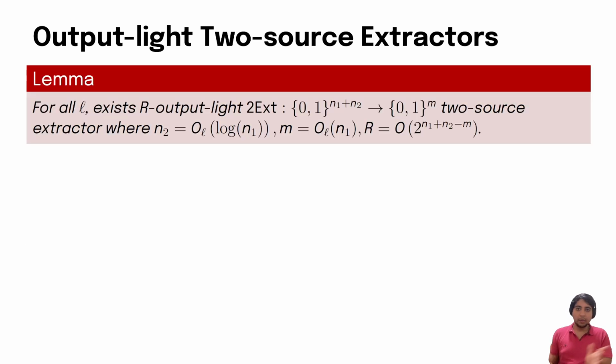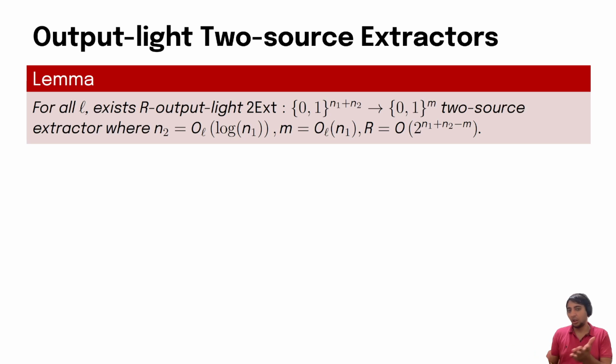We will use output light two-source extractors to construct our condenser. In particular, we will show that there exist R output light two-source extractors where the length of the second source will be very small. It will be logarithmic in the length of the first source, and the number of output bits will be linear in the length of the first source.